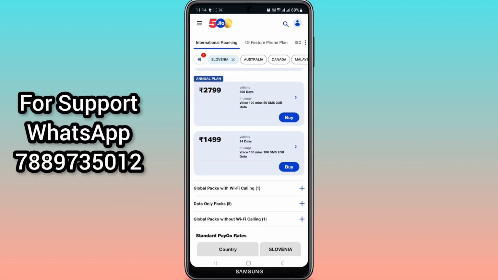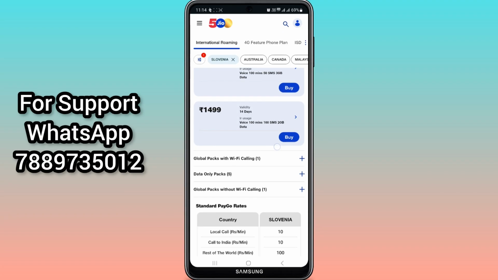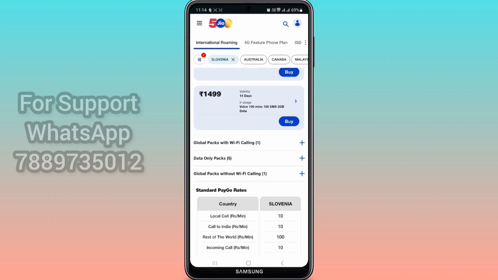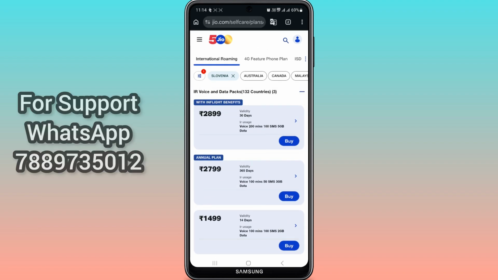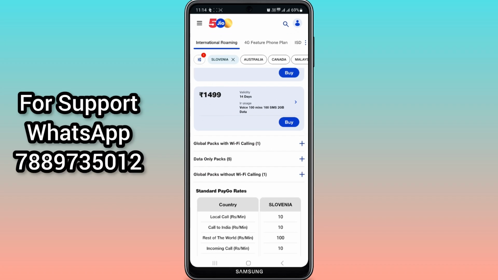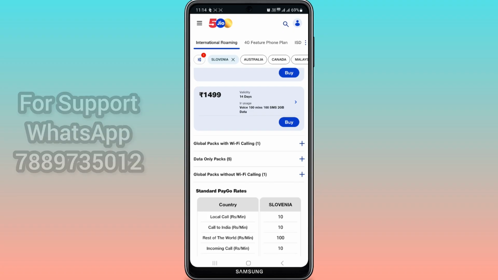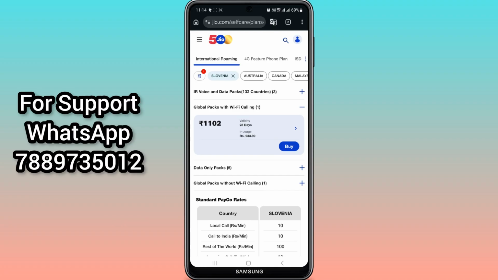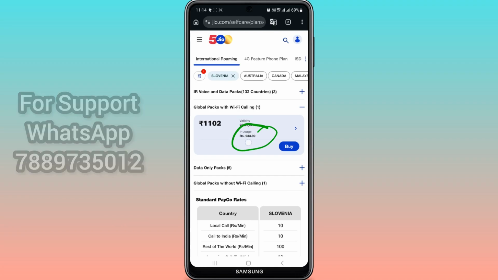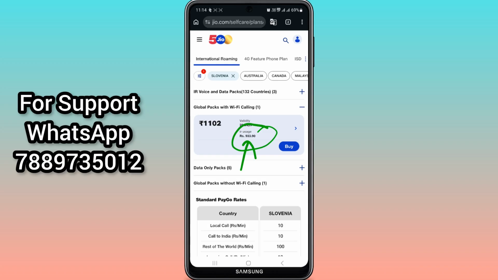If you don't want data and you want only voice, you can go with the global pack without Wi-Fi calling. But they don't have only voice packs, actually they have IR voice and data packs, and this pack is also there, global pack with Wi-Fi calling, the 1102 pack. In this pack you will get IR usage balance, which will be used for whatever usage you do. If you make calls, the charges will be deducted from this balance, understand? So this is for Slovenia.